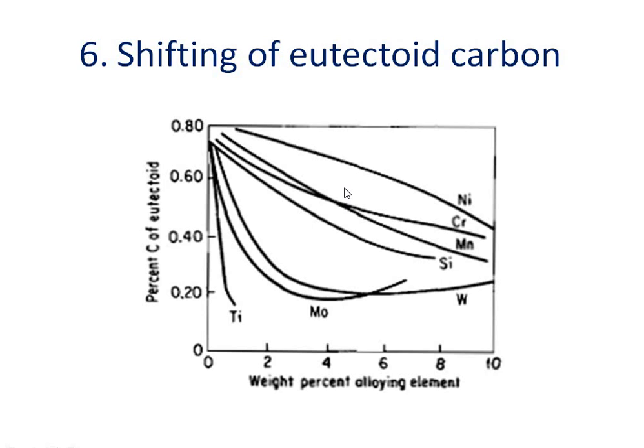So in the decreasing order, we can say nickel is the element which highly affects the eutectoid carbon. After nickel, there is chromium, manganese, silicon, tungsten, molybdenum and titanium. So these are the effects of various alloying elements on the mechanical properties of steel. Thank you.